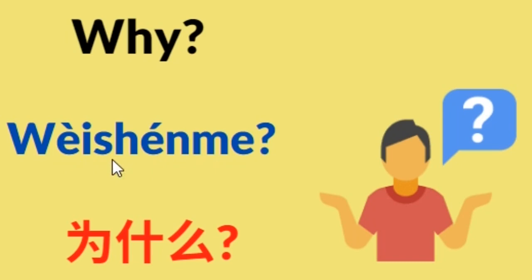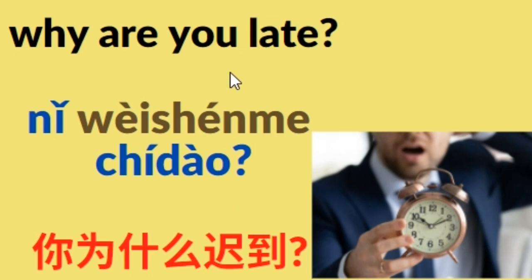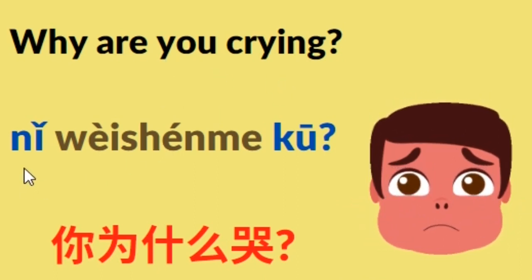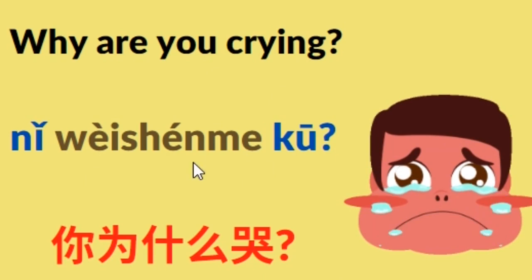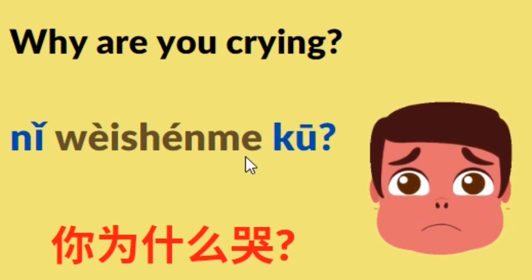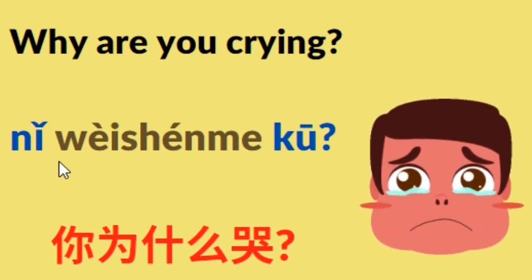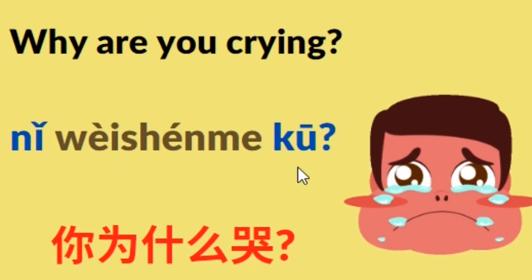为什么? Why? Why are you late? 你为什么迟到? 迟到 means late. 你为什么迟到? Why are you crying? 你为什么哭? 哭 means crying. 你为什么哭?